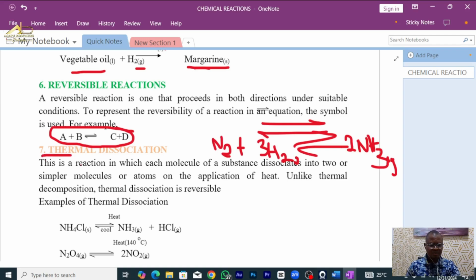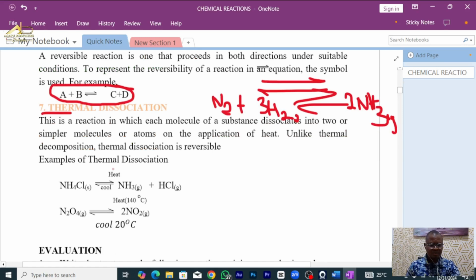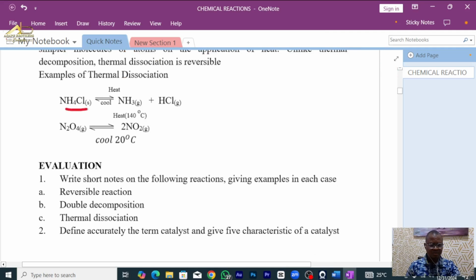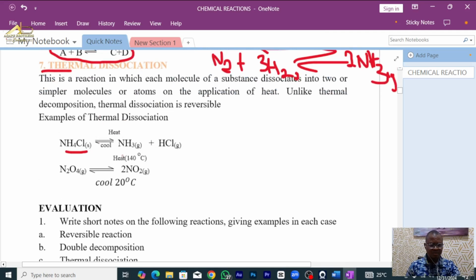Number 7, thermal dissociation. This is a reaction in which each molecule of a substance dissociates into two or more simpler molecules or atoms on the application of heat. Unlike thermal decomposition, thermal dissociation is reversible. Do you get that? So look at a substance here that under the influence of heat can dissociate into ammonia and hydrogen chloride gas.